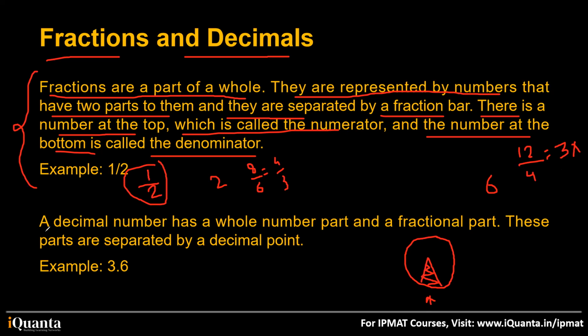When we talk about decimals, a decimal number has a whole number part and a fractional part. For example, they have written 3.6, and these parts are separated by a decimal point. So 3.6, as soon as you see a point, you will say it's a decimal number. Got it? For example, 2.4 is also a decimal number. That's it. This was very easy.